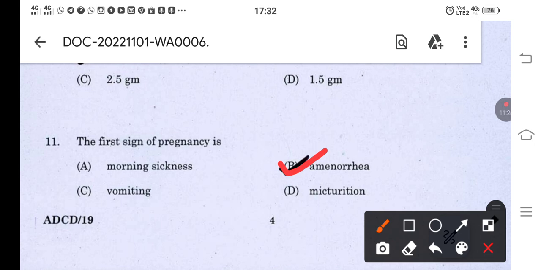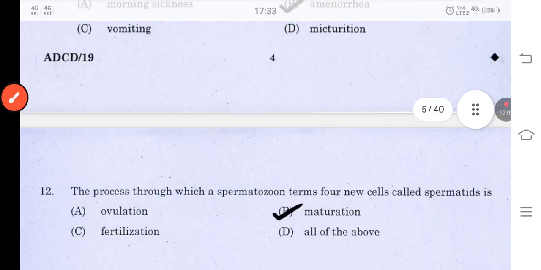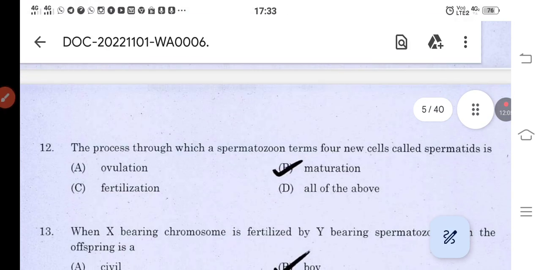Next, coming to amenorrhea, now there are other terms also. Sometimes to confuse us, they might give other terms and ask which is the correct answer. Dysmenorrhea is another term given. Dysmenorrhea means painful periods which involve abdominal cramps, pain, all those things. Menorrhagia is heavy prolonged menstrual bleeding. So sometimes they can give all these terms and ask which is the first sign of pregnancy. Okay, next, coming to the next question.